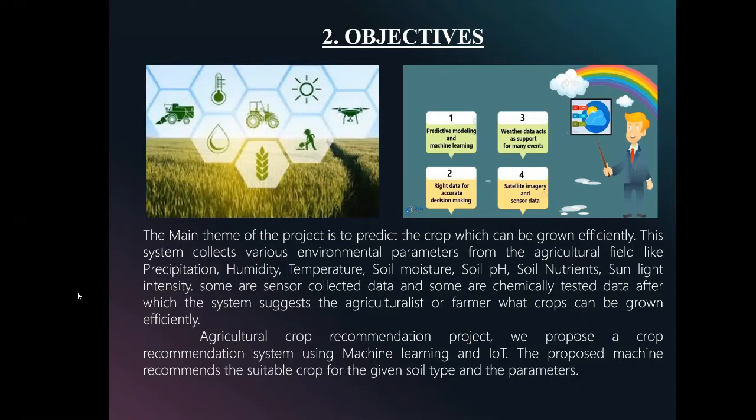So, for the agricultural crop recommendation project, we propose a crop recommendation system using machine learning and the Internet of Things. The proposed system recommends the suitable crop for the given soil type and the various parameters which I have mentioned before.